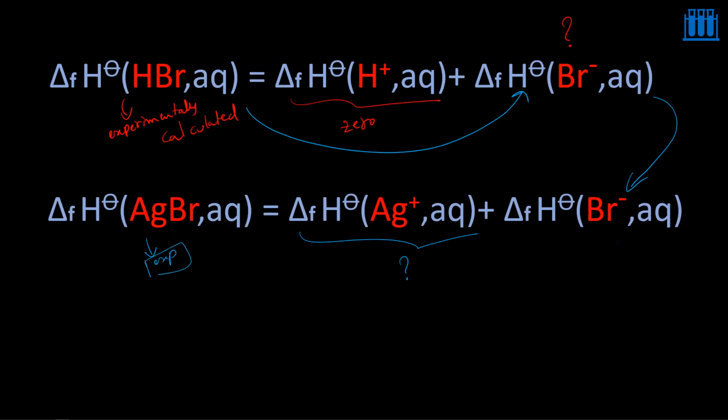This is obtained from equation 1, and thereby this allows you to calculate the standard enthalpy of formation of Ag plus. Like this, if you keep on correlating the different kinds of substances which have common ions, you can calculate almost all the ions' standard enthalpy of formation. Okay, so this is the importance of this assumption which is made.